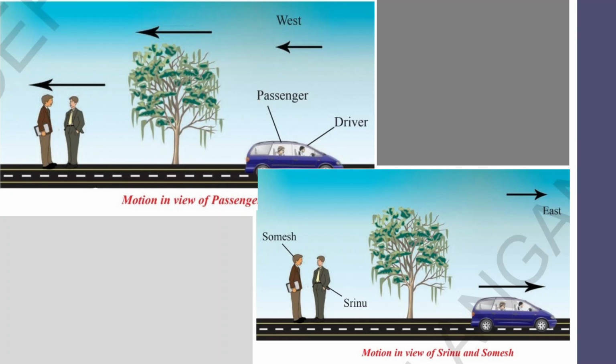Now look at the first picture. What is the state of motion of the tree with respect to the passenger? The tree is moving towards west with respect to the passenger. What is the state of motion of Somesh and Srinu with respect to the passenger? They are also moving towards west. Now, what is the state of motion of the driver with respect to the passenger? He is at rest. So, it is clear that the tree is at rest with respect to Somesh and Srinu, and it is moving due west with respect to the passenger.